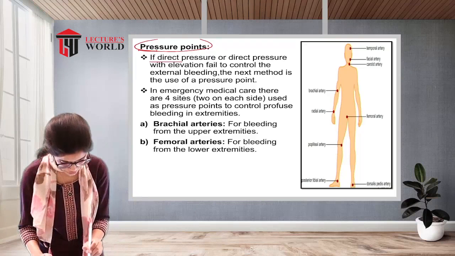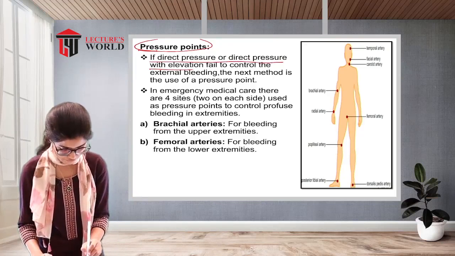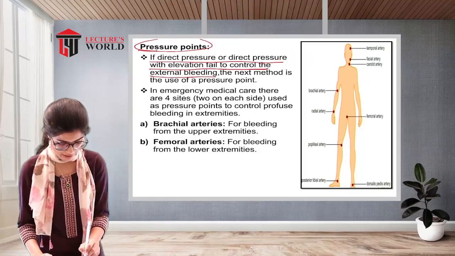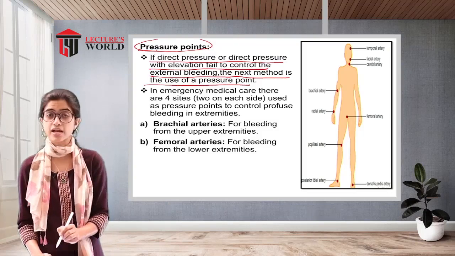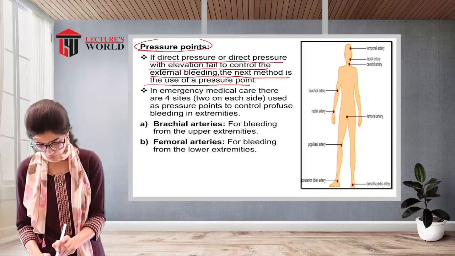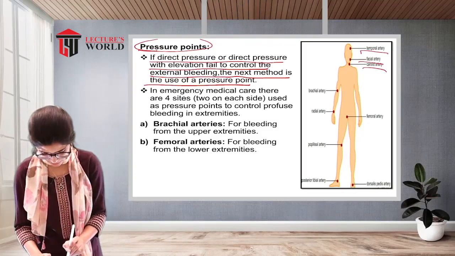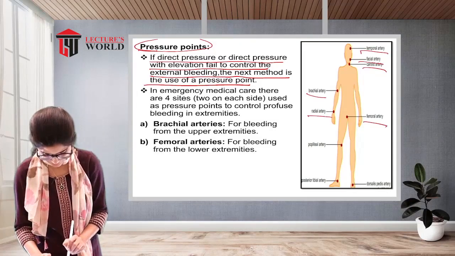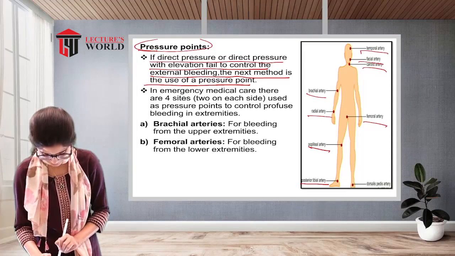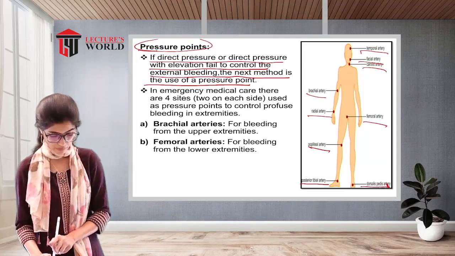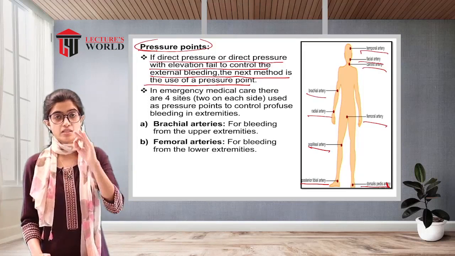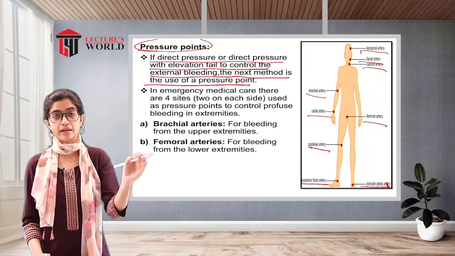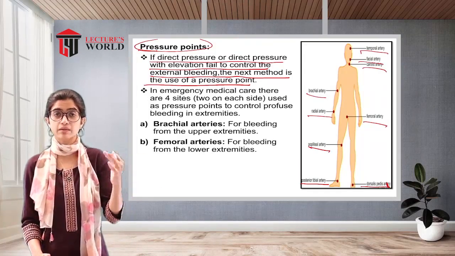If direct pressure or direct pressure with elevation fail to control external bleeding, the next method is the use of a pressure point. As you can see in the picture, the artery points are the temporal, the facial, the carotid, the brachial, the radial, the femoral, popliteal, posterior tibial artery and the dorsalis pedis artery. Now, if the bleeding is not stopped by direct pressure or elevation, then pressure over the pressure points has to be given.